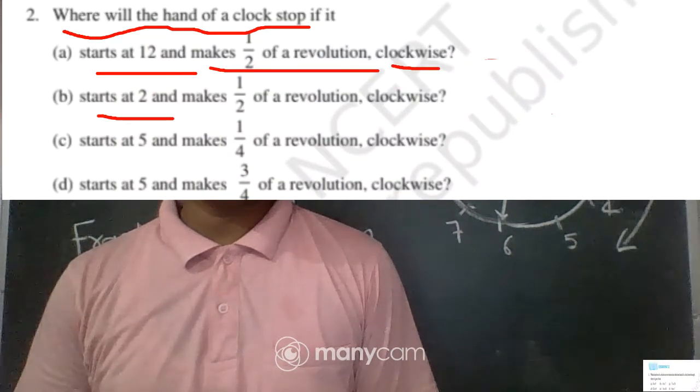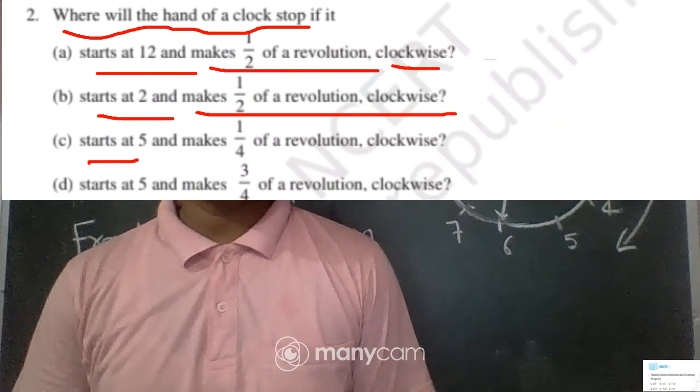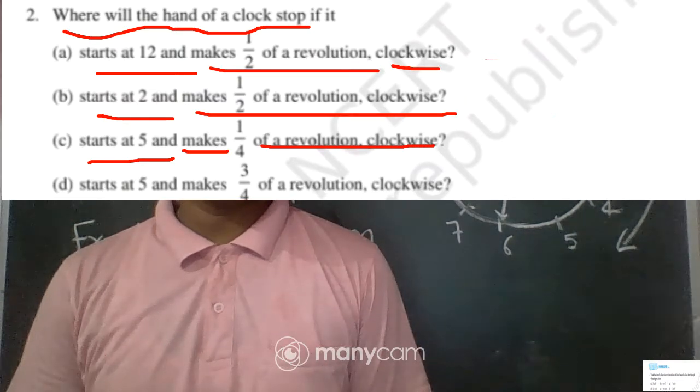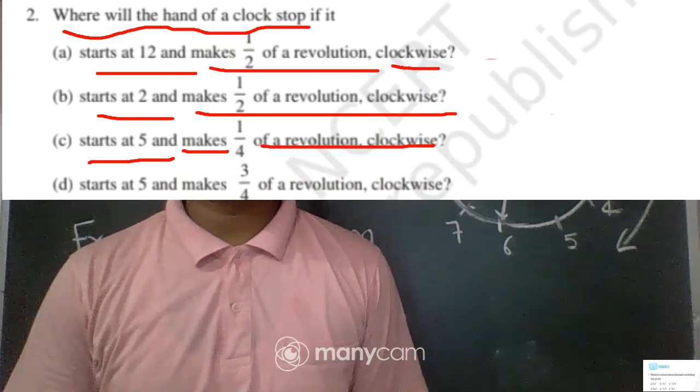Start at 2 and make a half revolution clockwise. Start from 5 and make 1 by 4 revolution clockwise. Start at 5 and make 3 by 4 of a revolution clockwise.